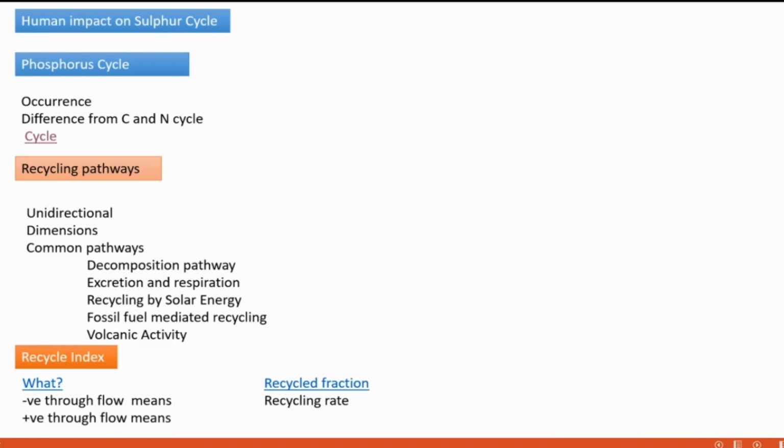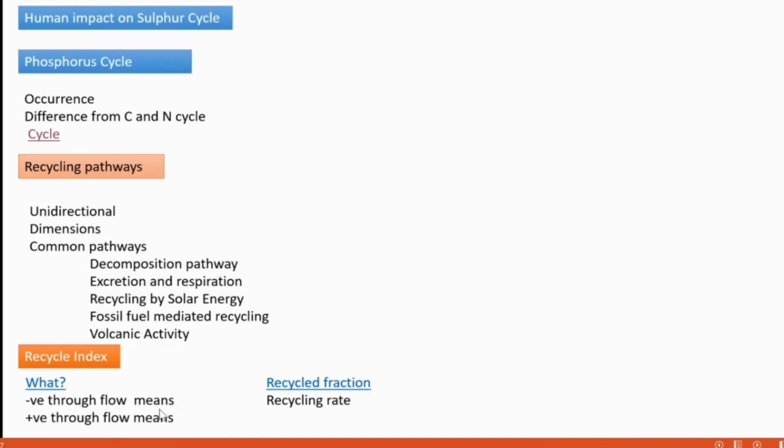How much is moving from one compartment to another, compared to the total, how much is totally cycled throughout the compartments. That ratio is the recycle index.